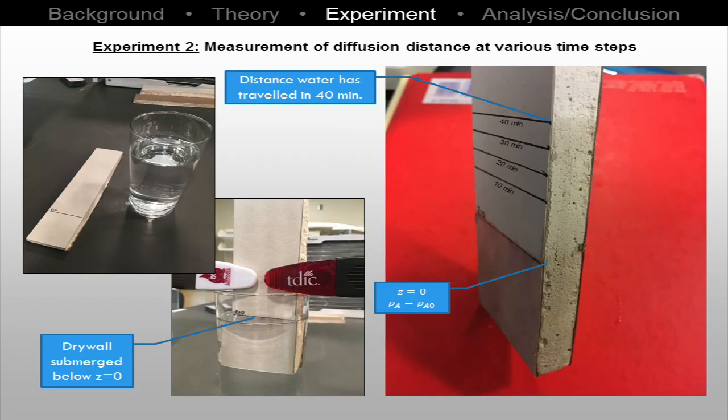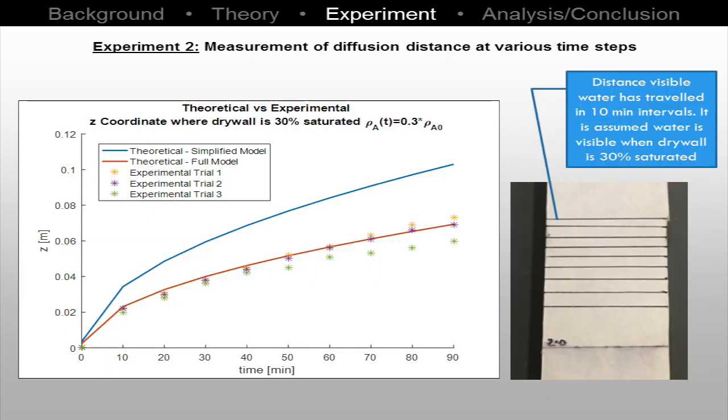The second experiment measured the distance that water visibly traveled through the drywall at 10-minute intervals. Similar to experiment 1, the drywall strip was submersed in water below the z equals 0 line. There was some ambiguity in this experiment because it was unknown what the visible water line represents in terms of percent saturation of drywall. It was found that the experimental results match the theoretical model when it is assumed that the water is visible at 30% saturation.